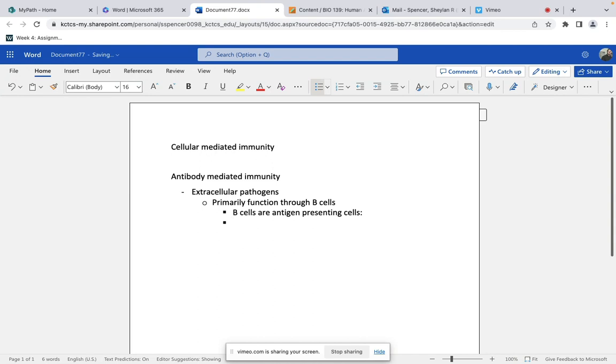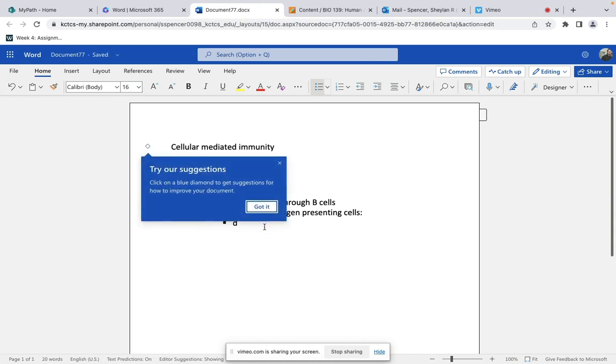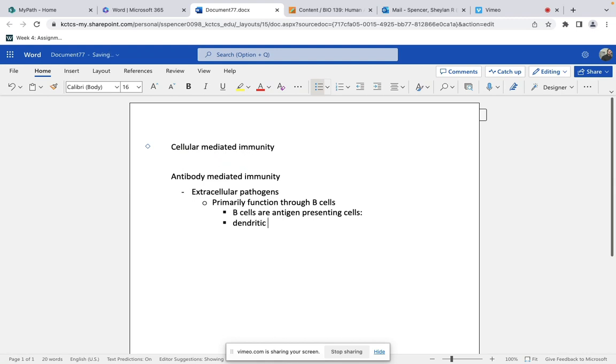You guys remember the other antigen presenting cells? Dendritic cells and macrophages. They can bind directly to the antigen and present them for activation of the secondary phases of the immune system.